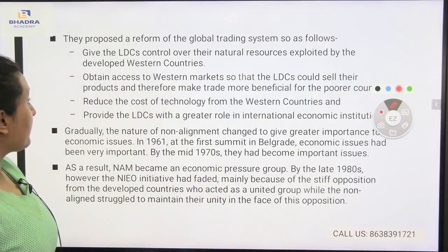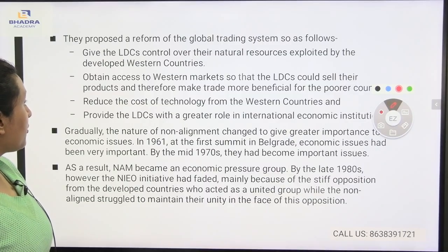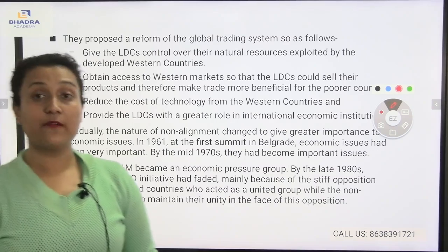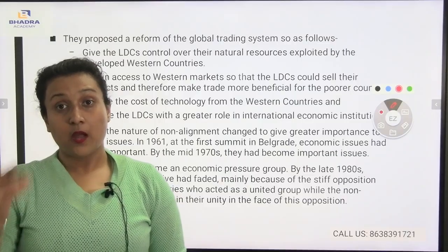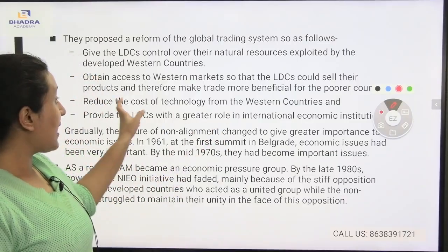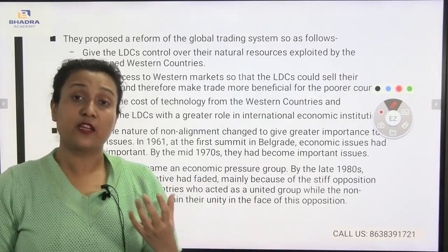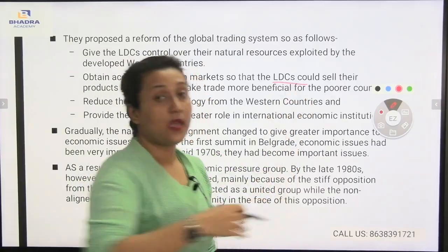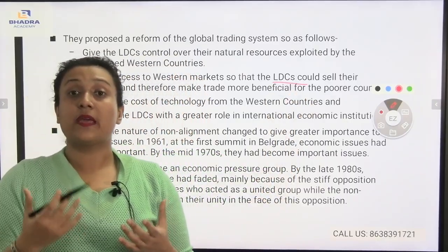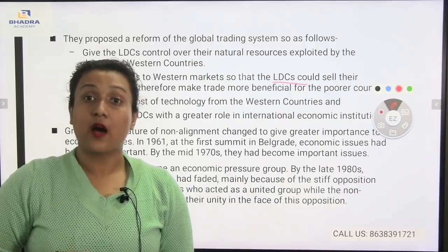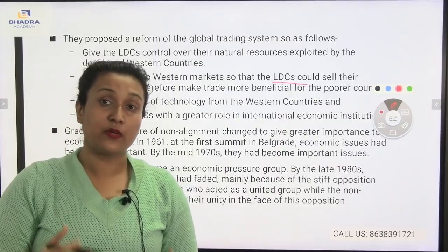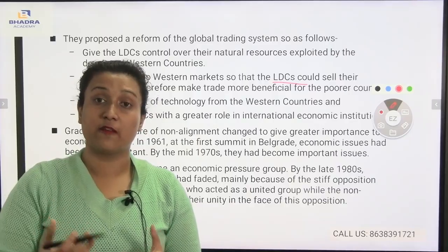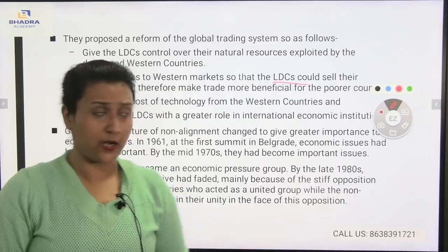Second comes obtain access to the Western market so that the least developed countries could sell their products and therefore make trade more beneficial for the poorer countries. Yes, give access to the Western markets and the least developed countries could sell their own products. They could make their own products and sell them to the developed Western countries so that they can improve their economic development and earn some money that way.